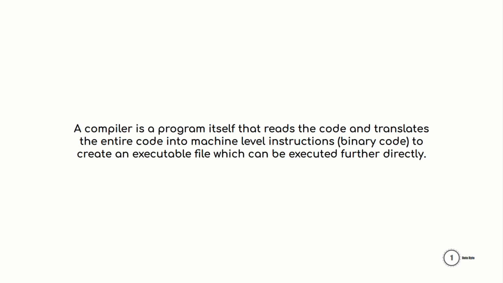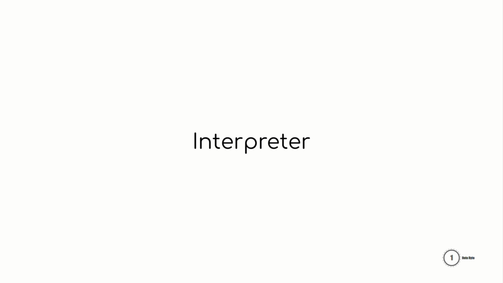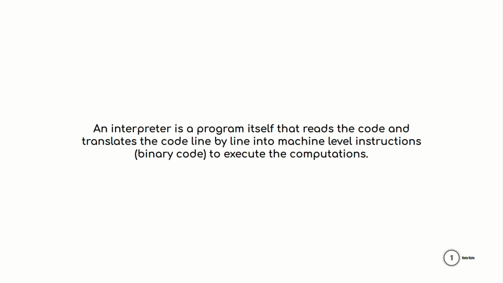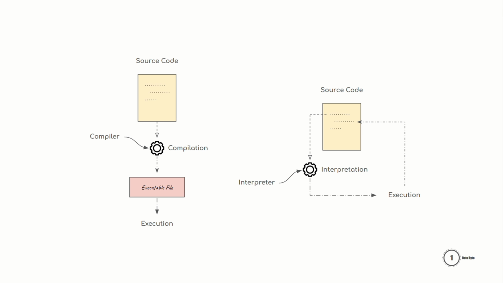So what is a compiler? A compiler is a program itself that reads the code and translates the entire code into machine level instructions, that means binary code, to create an executable file which can be executed further directly. And what is an interpreter? An interpreter is a program itself that reads the code and translates the code line by line into machine level instructions, again binary code, to execute the computations.